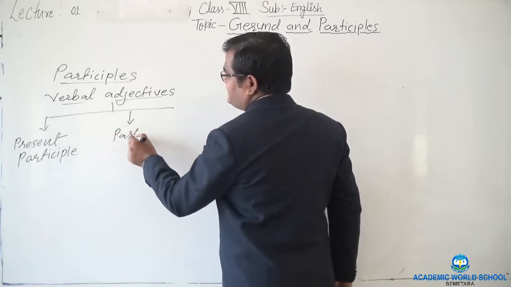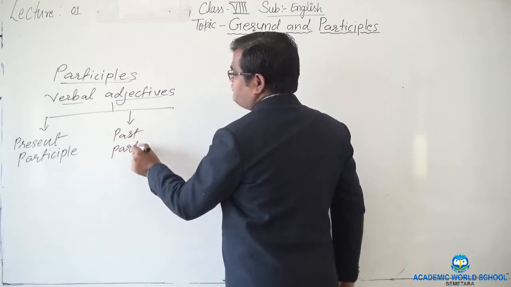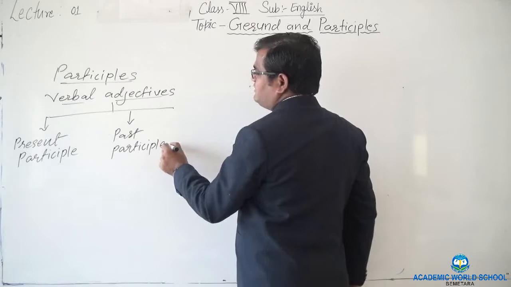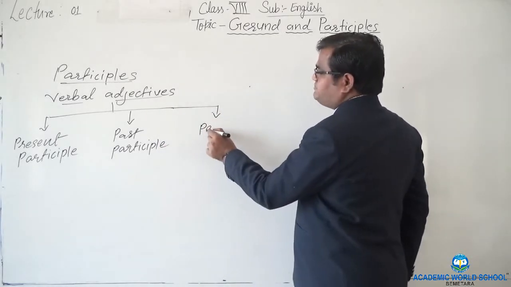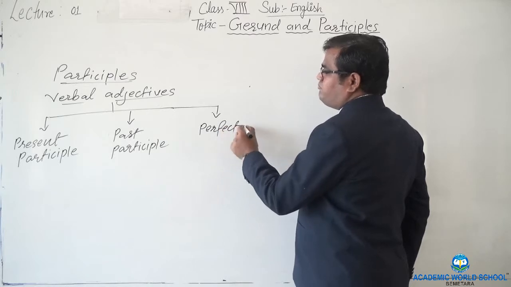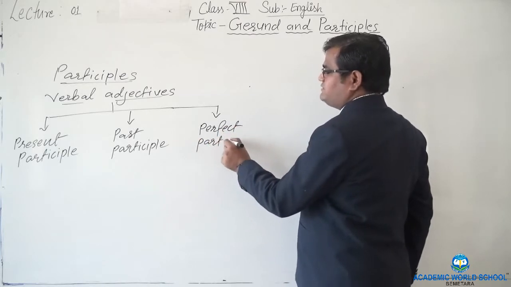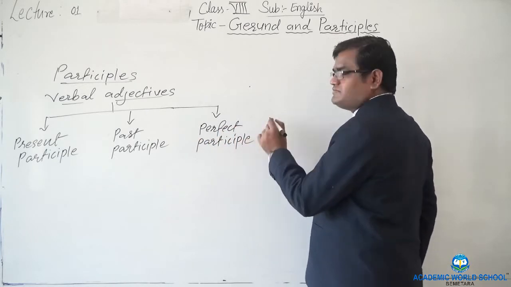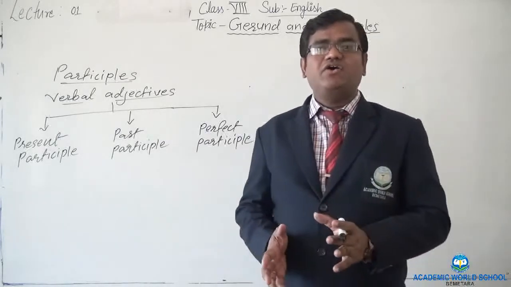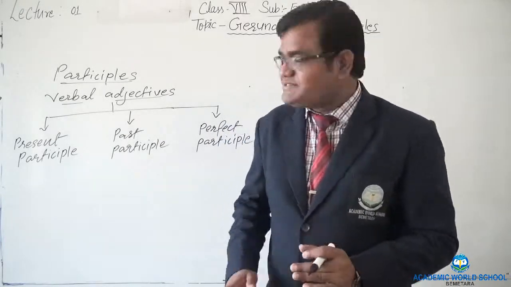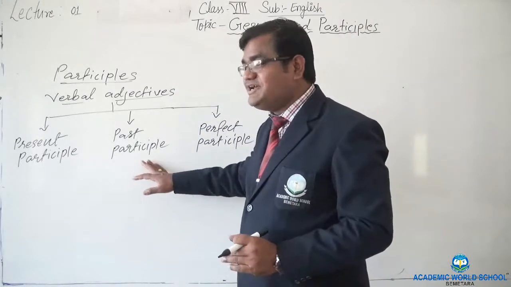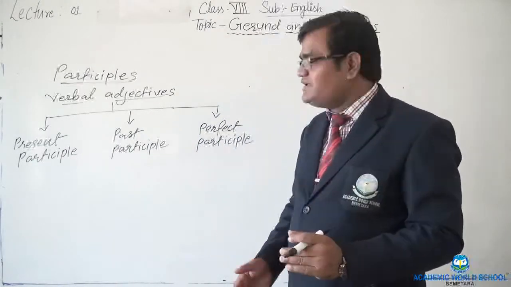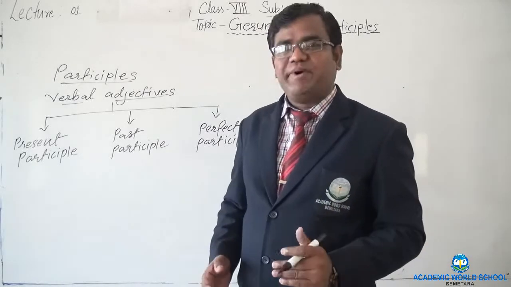Then past participle, and third one is perfect participle. Right? So we have three types of participles. First one, present participle. Second one, past participle, and third one is perfect participle.